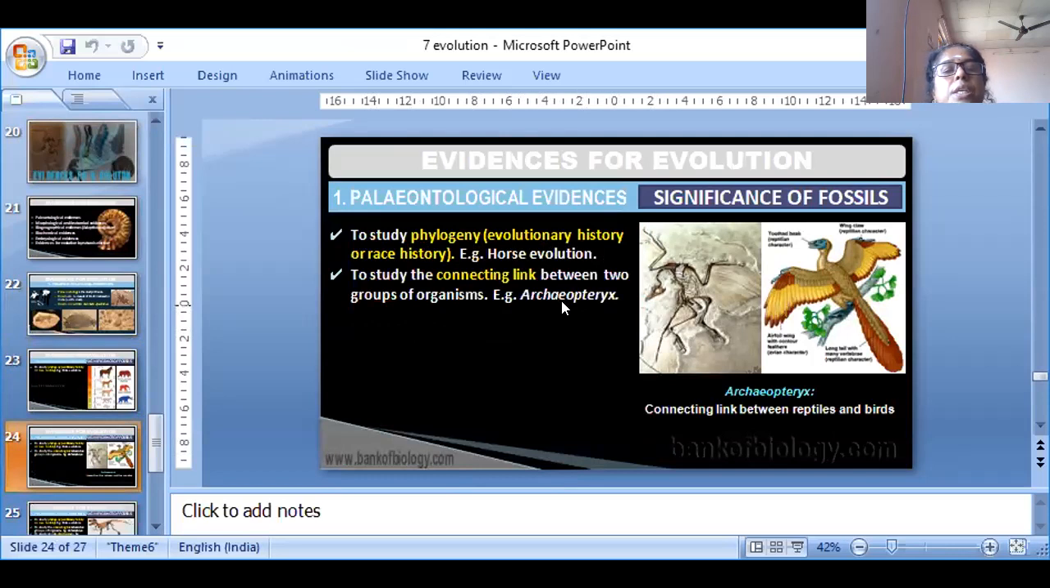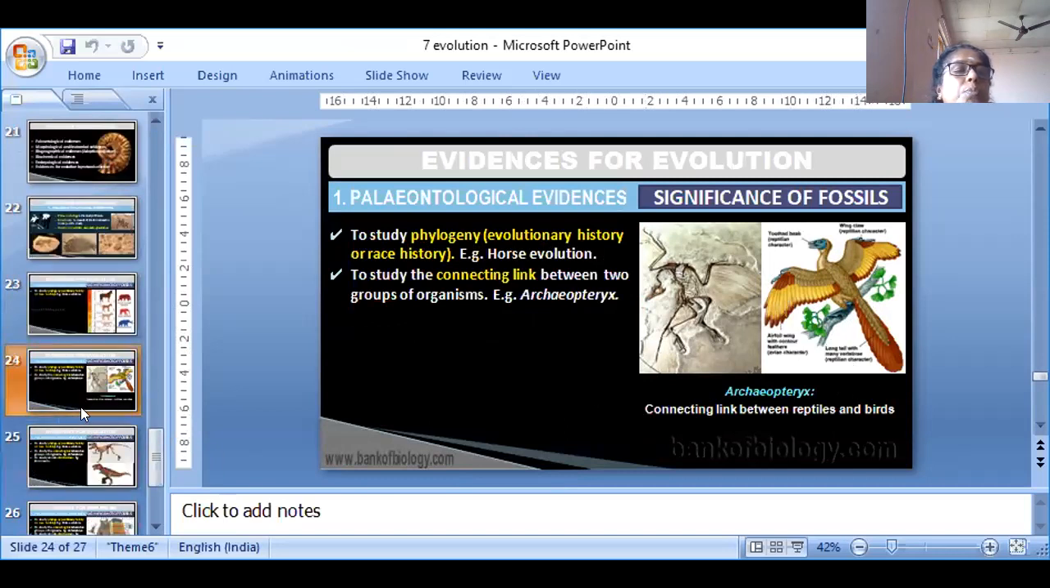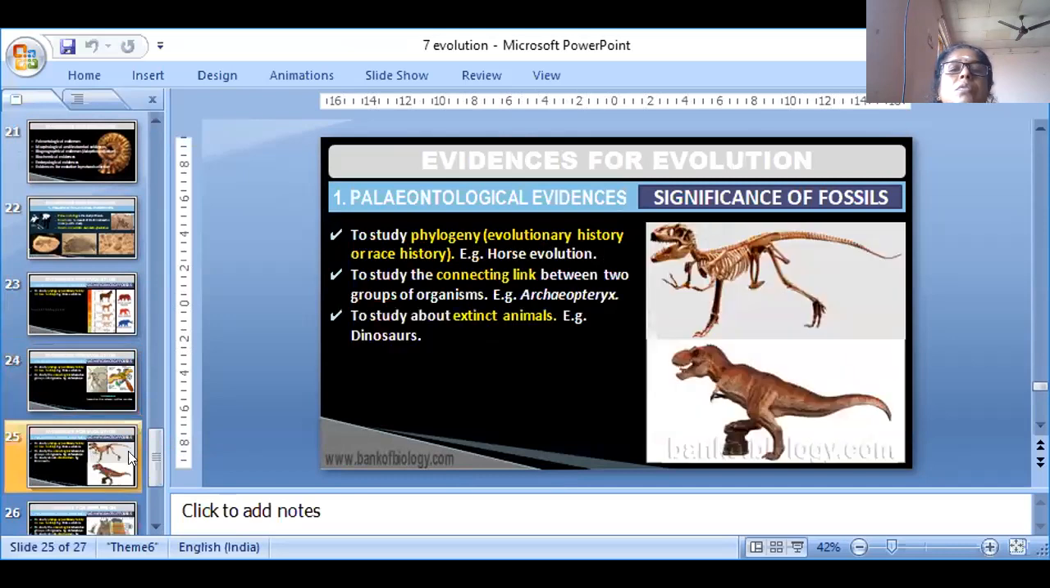To study the connecting link between two groups of organisms, Archaeopteryx. This extinct organism is the connecting link between reptiles and birds. So, we will learn about this Archaeopteryx. Paleontological evidence.